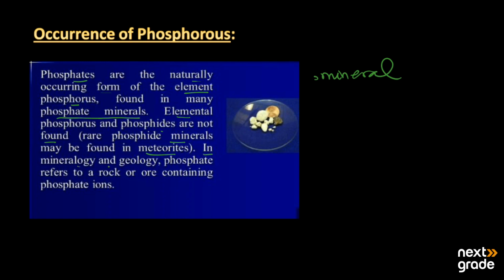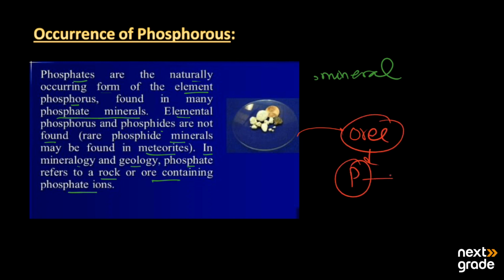In the study of mineralogy and geology, phosphate refers to the rock or ore containing phosphates. It means the different types of ores that may contain phosphorus as a part of them, and ores are basically minerals. So we can make different types of phosphoric compounds by the use of these minerals. So this was a simple overview of phosphorus and its occurrence. It is not present in nature as free phosphorus.